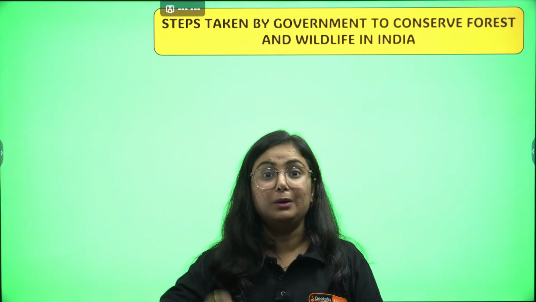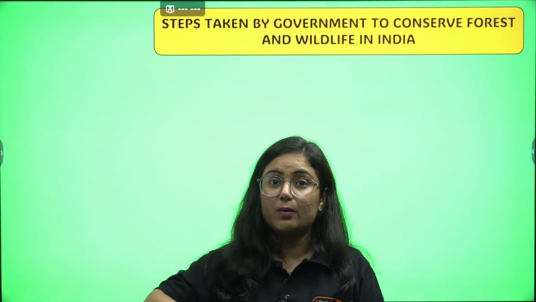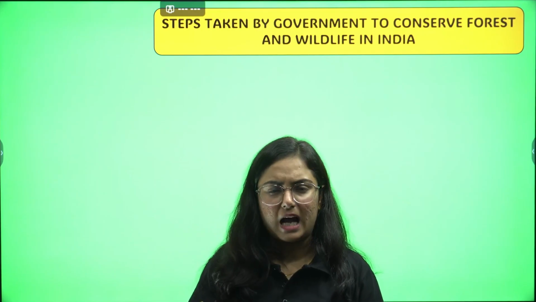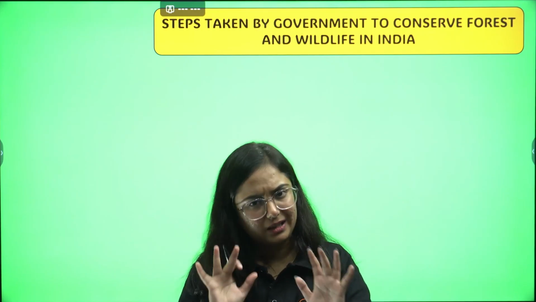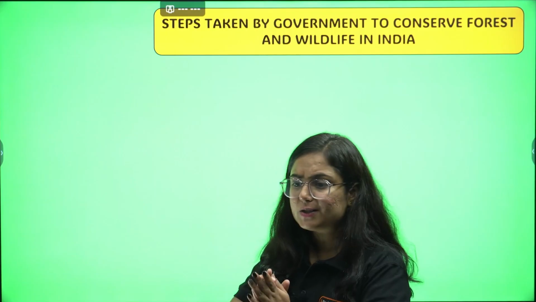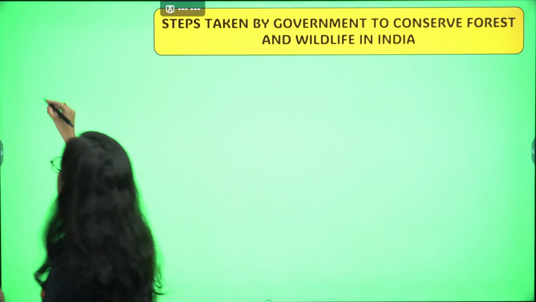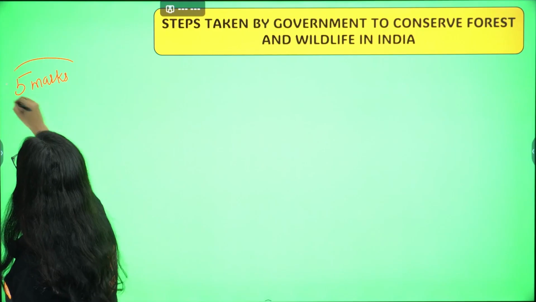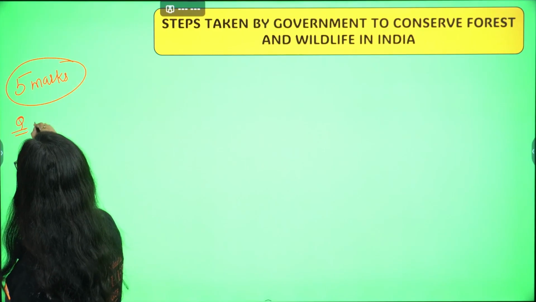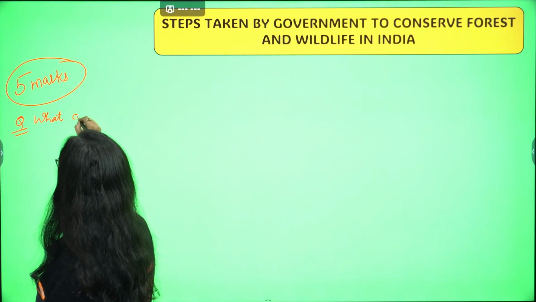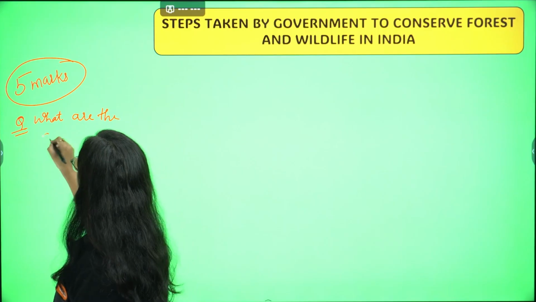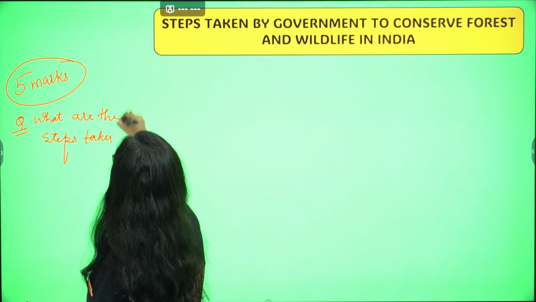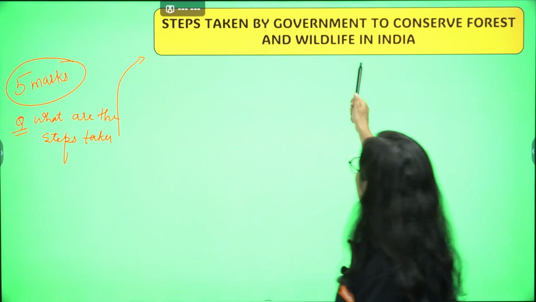This is the reason many conservationists raised their voice that there is a huge need to do that, and various steps were taken by the government itself. So the first very important question from this topic, yes, this is for 5 marks, will come such that: what are the steps taken by the government to conserve the forest and wildlife in India?